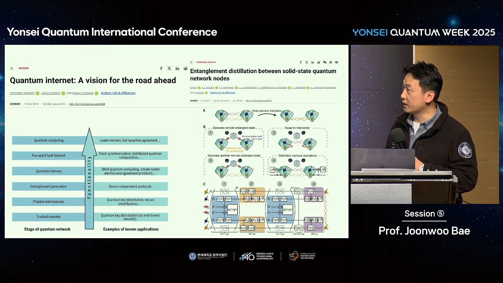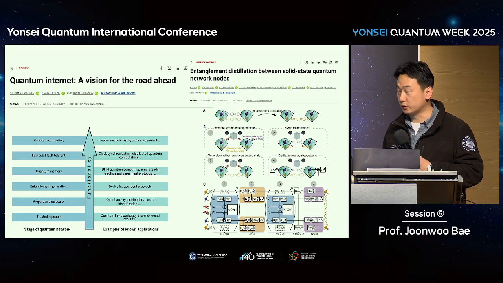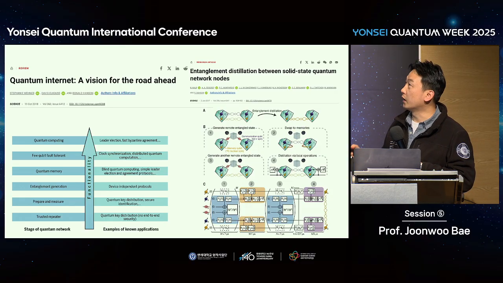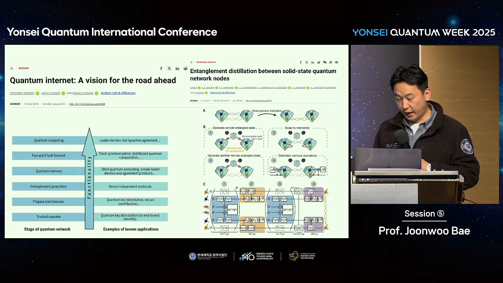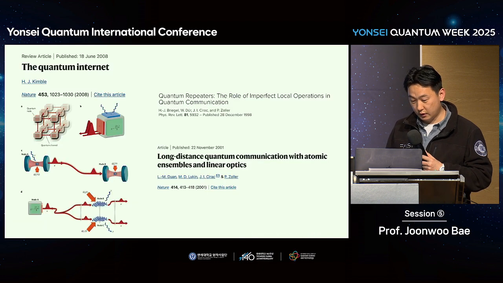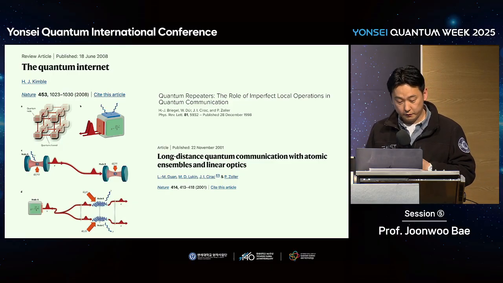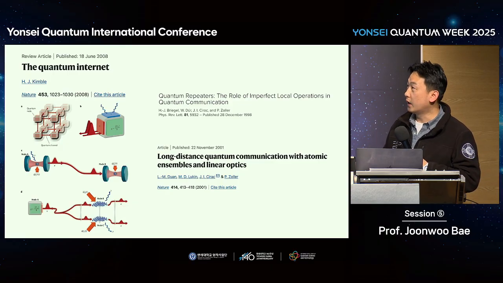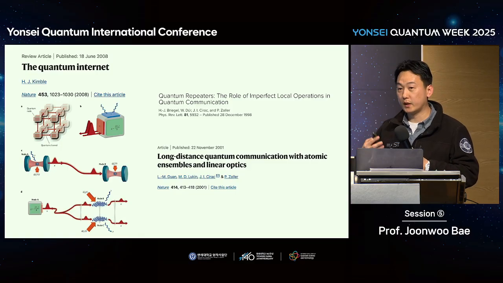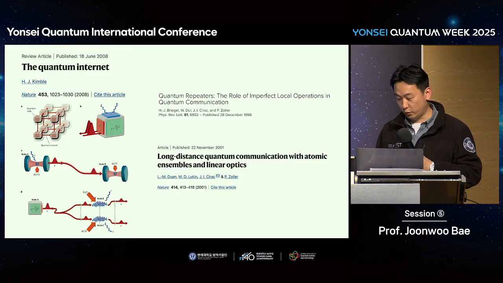This paper was leveraged, I would say, by this work on solid-state quantum memories by the QuTech center. Here they realized entanglement distillation in solid-state quantum devices. But this is not the first time about the quantum internet. About 10 years before this work, actually the first paper that mentioned the quantum internet was by Jeff Kimble. That paper was all about atom-photon interactions, quantum repeaters and long-distance quantum communication, and how photon states can be stored in atomic ensembles. These are the basis for the quantum internet.